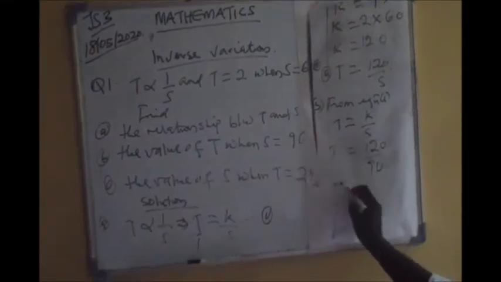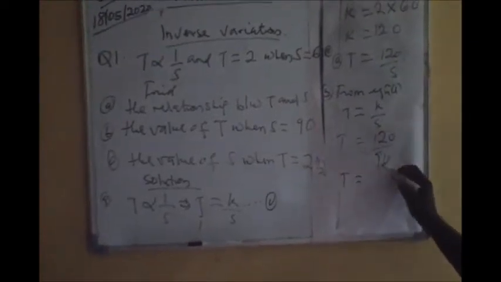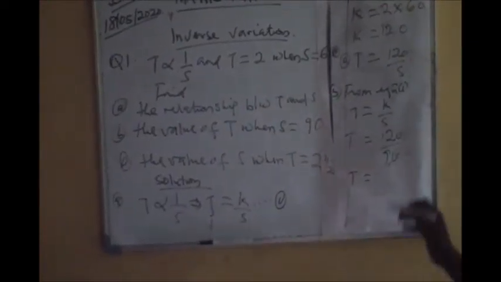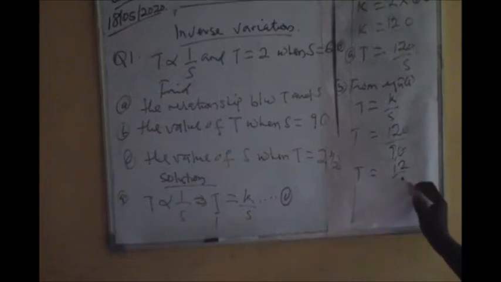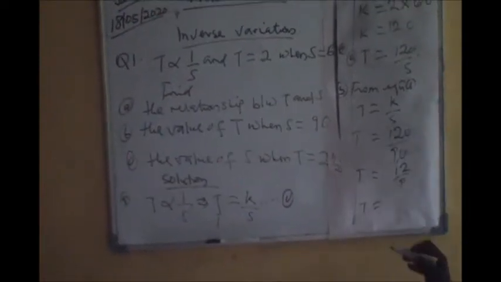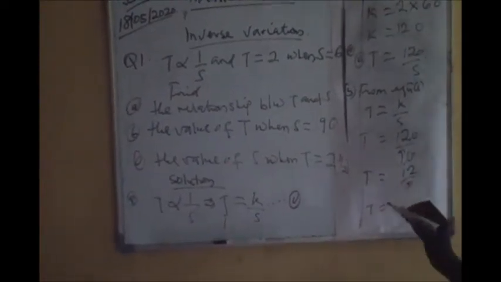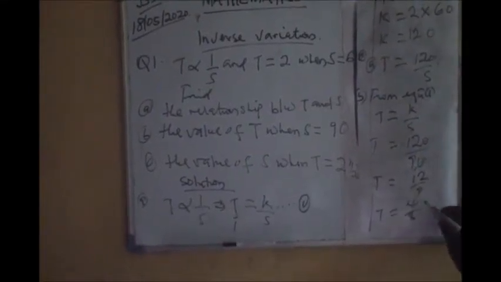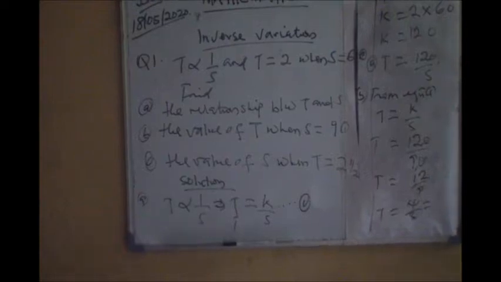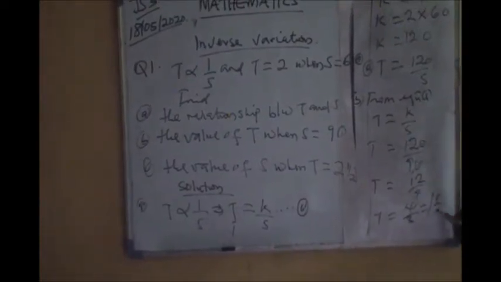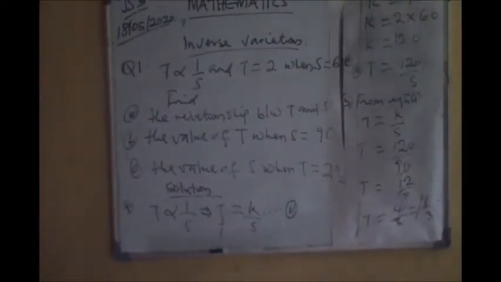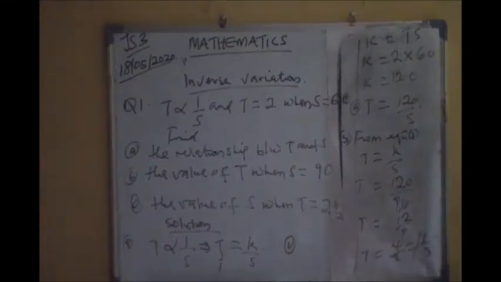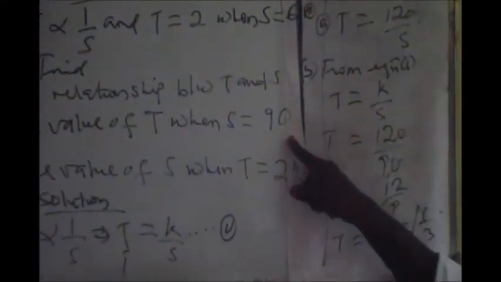Okay, so here t will be equals to what? This and this is leaving us with just 12 over 9. So we find out that t will be equals to 3 into 12 will give us 4, then 3 into 9 will give us 3. If you simplify that, you find out that that will be 1 whole number 1 all over 3. So that's the value of t when s is equals to 90. Okay, so we go to C.